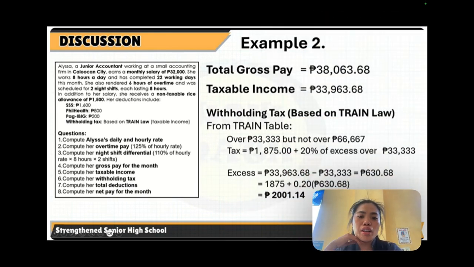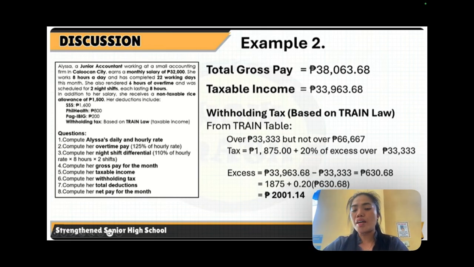Now next, the total gross pay for the month is 38,063 pesos and 68 centavos, adding the overtime, the night shift differential, as well as the non-taxable allowance of 1,500. Then get the taxable income. The taxable income is 33,963 pesos and 68 centavos.